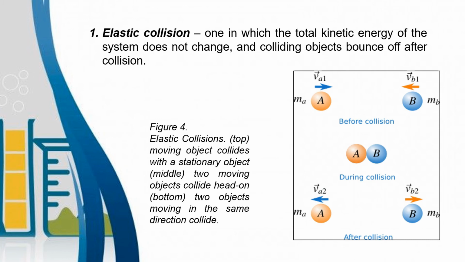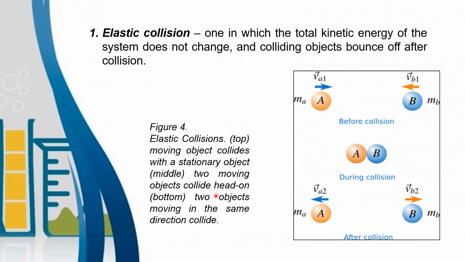Elastic collision is one in which the total kinetic energy of the system does not change, and the colliding objects bounce off after collision. So before collision, then once they collide, they just bounce back. In the top, a moving object collides with a stationary object.